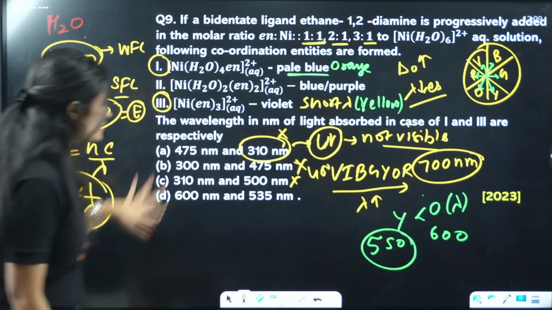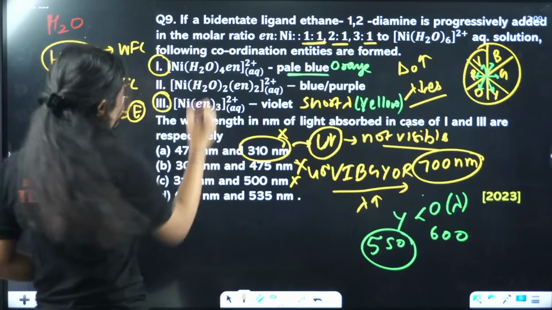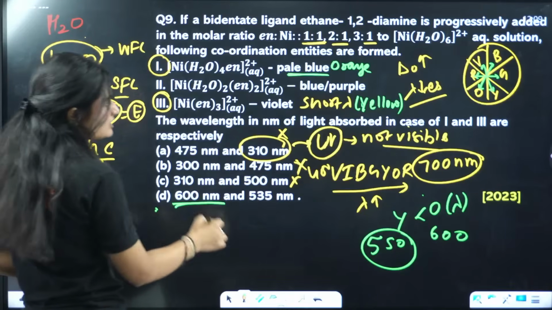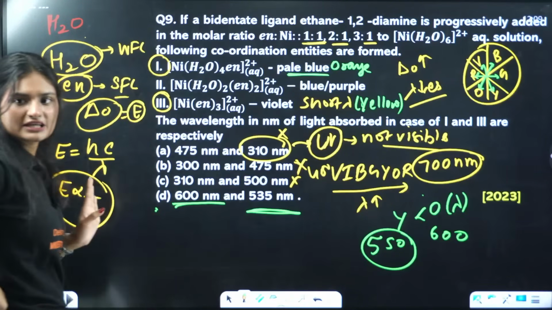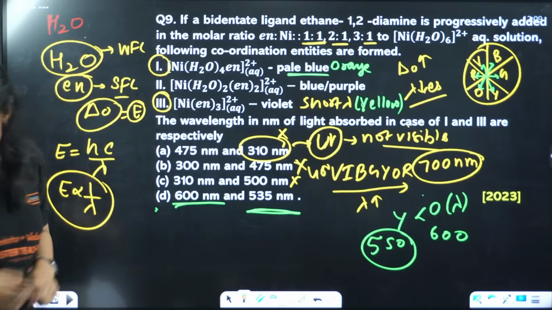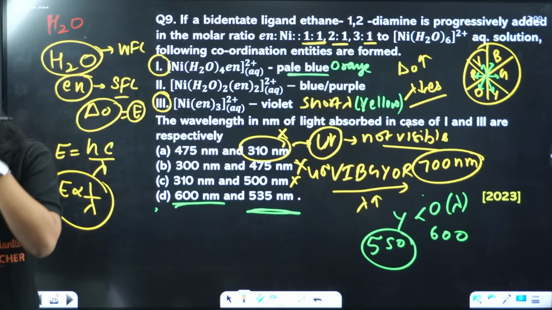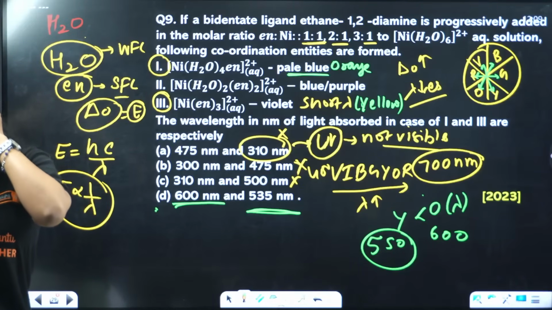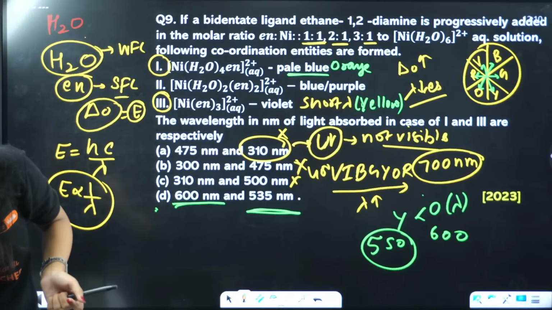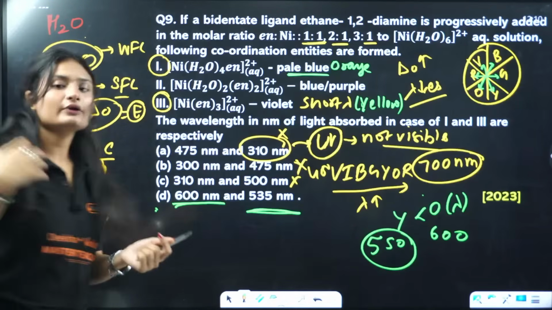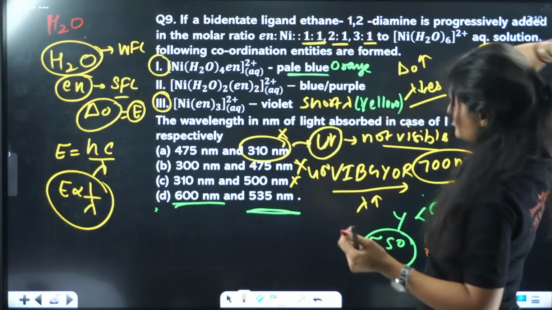Okay, see the options here. 600, yes. This one, first wavelength is 600, and for the second wavelength is 500, 550, 530 close by. Clear? Just tell me if you understand it. Oh my god, you got confused. Okay, I'll explain it again, but tell me if it is clear a little bit.